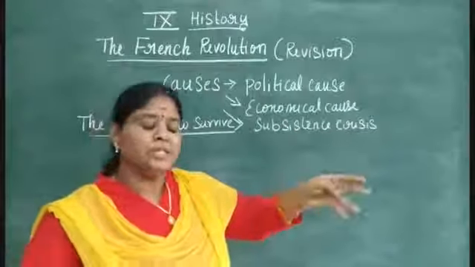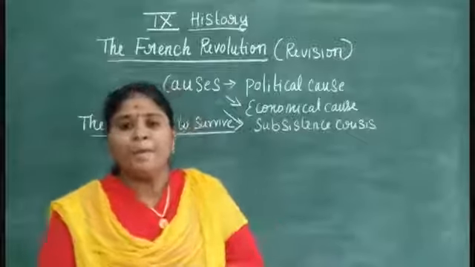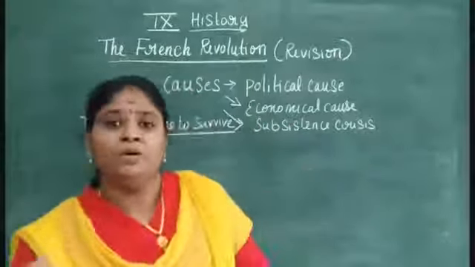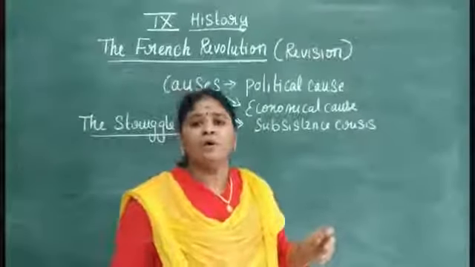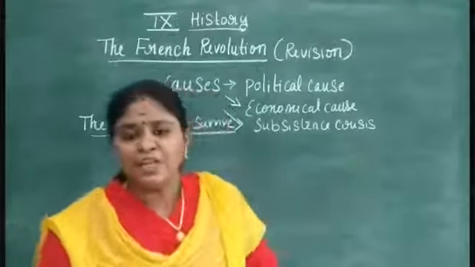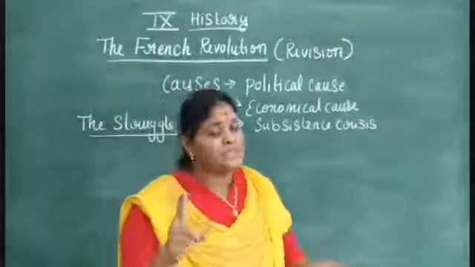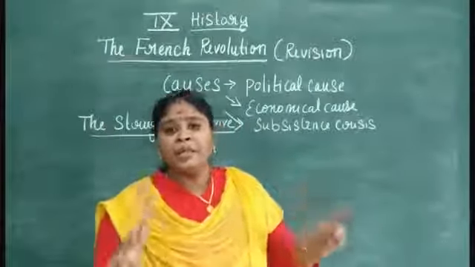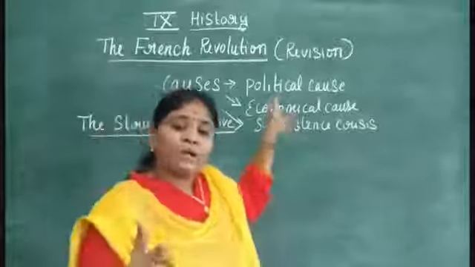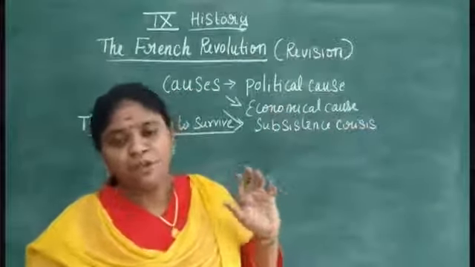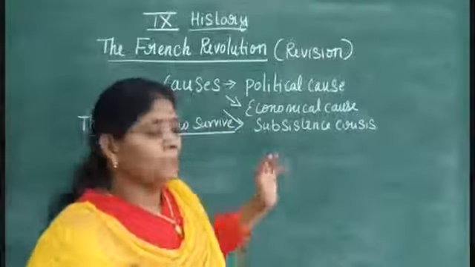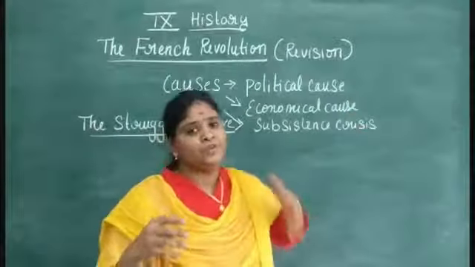That means the decision for organizing the meeting should also be made by the first estate and the second estate. With their permission only could the meeting of all three estates be conducted or continued. So that is about the estate assembly which we saw.